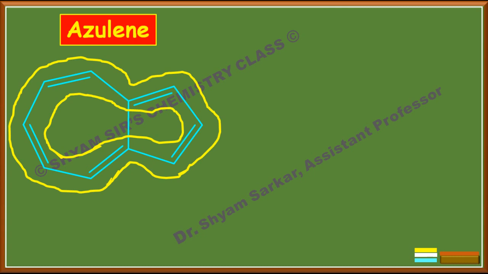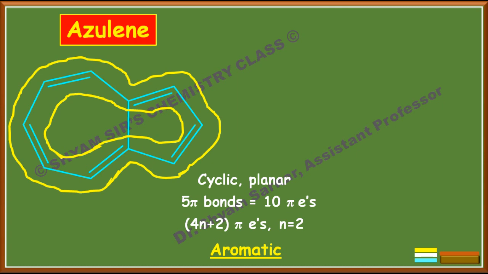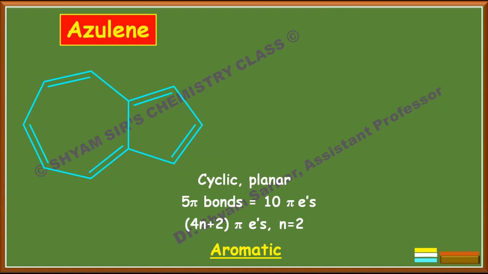Okay, so 1, 2, 3, 4, 5, so there are 5 pi bonds falling in between these two rings. That's why we will consider all these 5 pi bonds, which are conjugated. So this molecule is cyclic planar and 5 pi bonds are there within these two rings. So 5 pi bonds means a 10 pi electron system. That means 4n plus 2 pi electrons with n equal to 2, and this compound should be aromatic since it is following all the criteria of aromatic compounds.